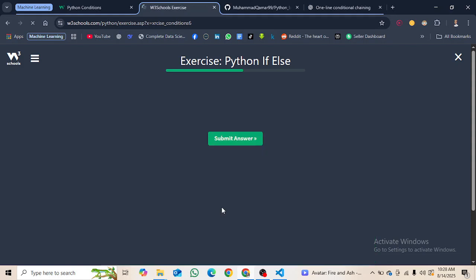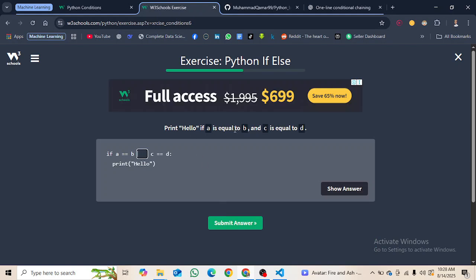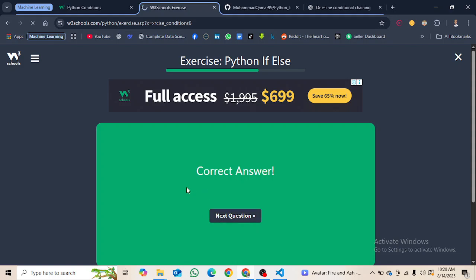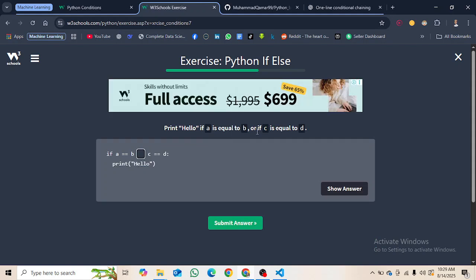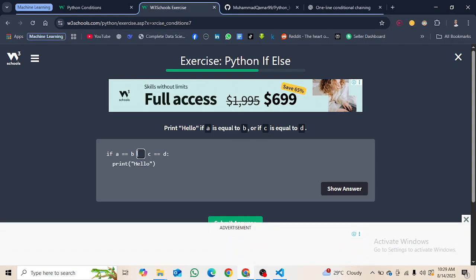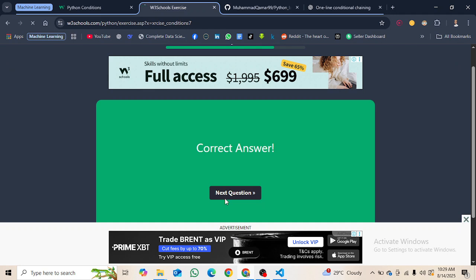Answer is correct. Next question, Python if. Print hello if a is equal to b and c is equal to d. So we use the and operator here. Next question, print hello if a is equal to b or if c is equal to d, so we use the or here actually. It will print hello if this is true or this is true. Okay, and next question.